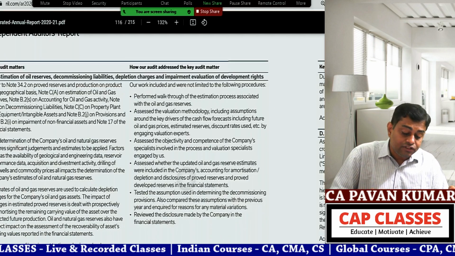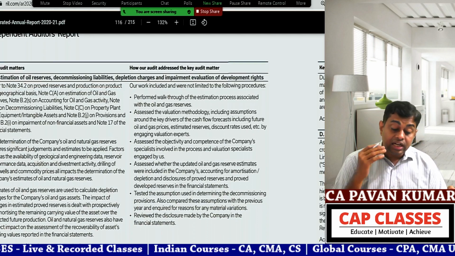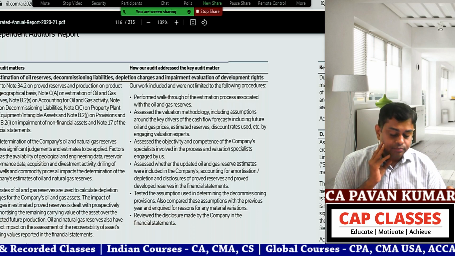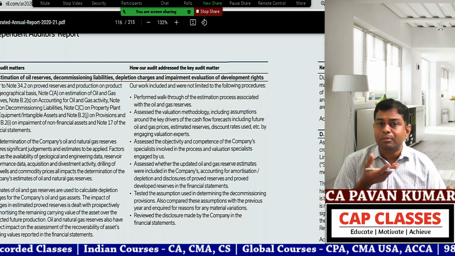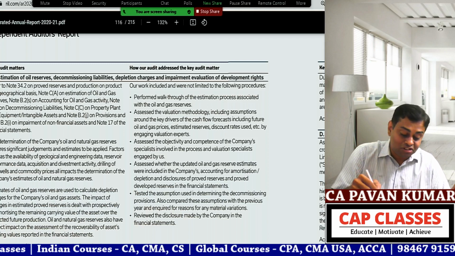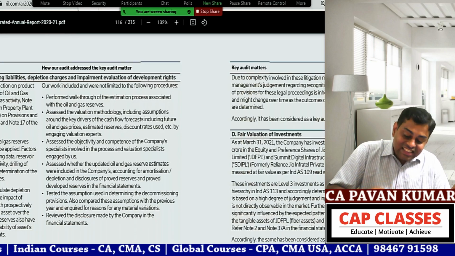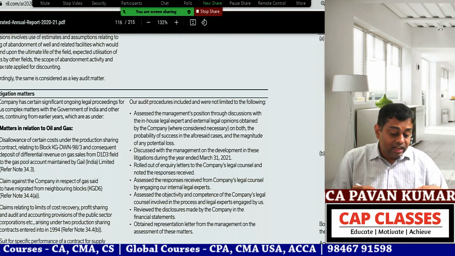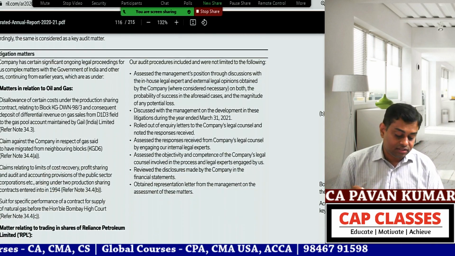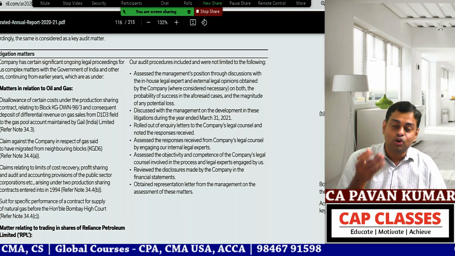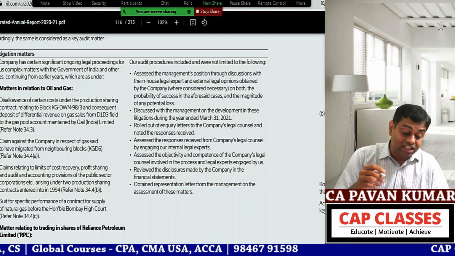Then see B. Estimation of oil reserves, decommissioning liabilities, depletion charges and impairment evaluation of development rights. This also amounts to some 70,000 crores. This is the B item. Then item number C, litigation. How many litigations will be there on this company, on this whole group? So they are speaking about litigations.